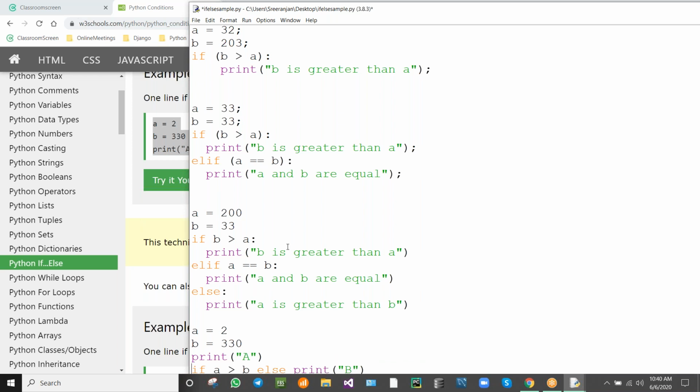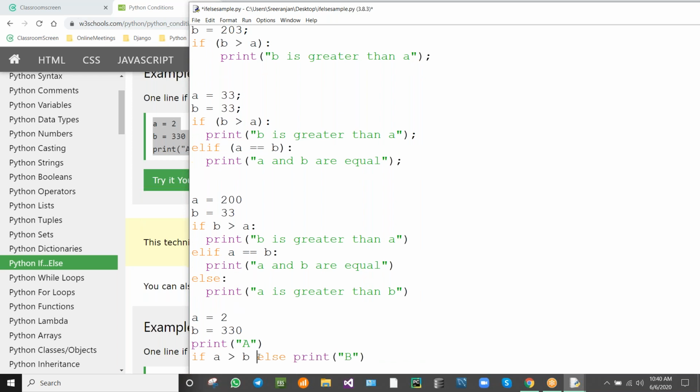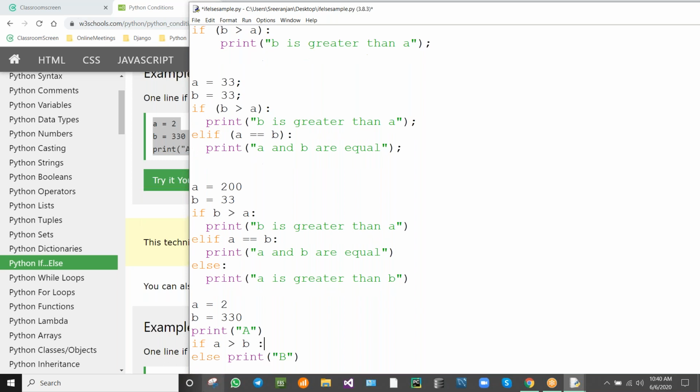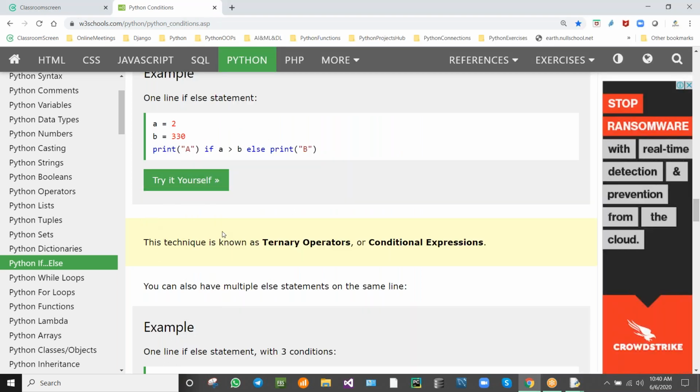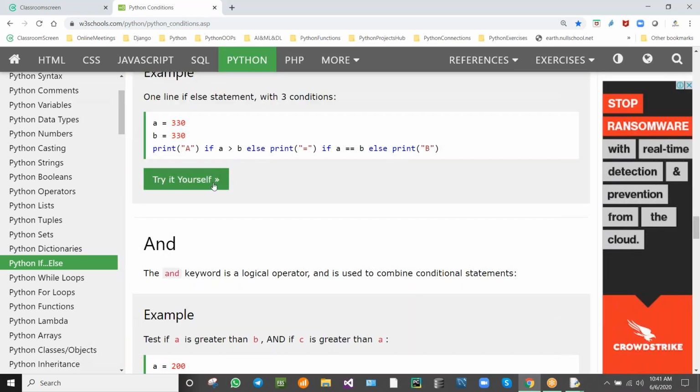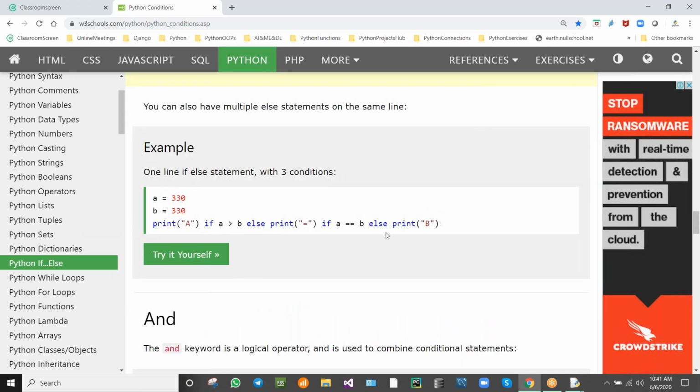This must be in the next line, and we need to use the colon. Like this we need to write, not in a single line. It is not preferable, so it doesn't look like good programming also. And wherever we are getting errors, we cannot find it immediately. So we can write like this also, in one line we can write.